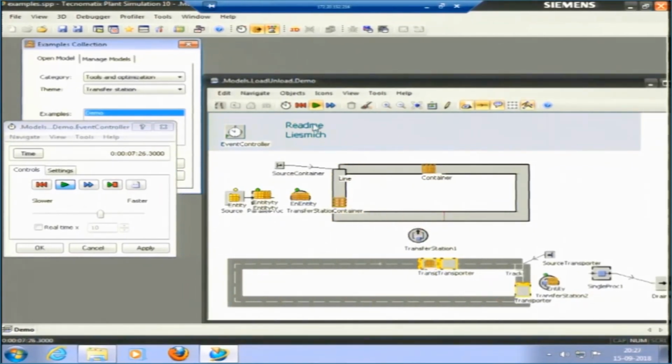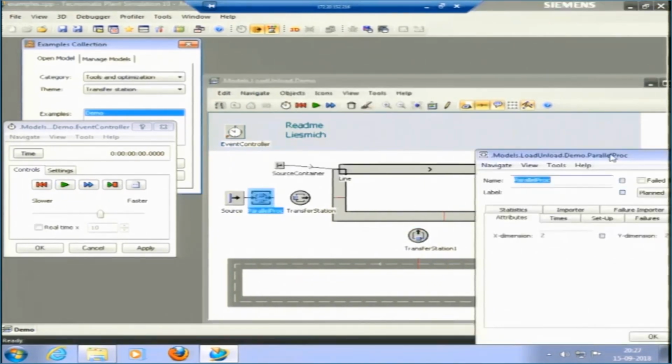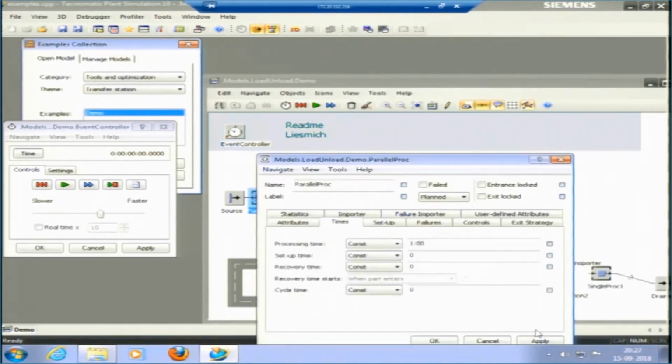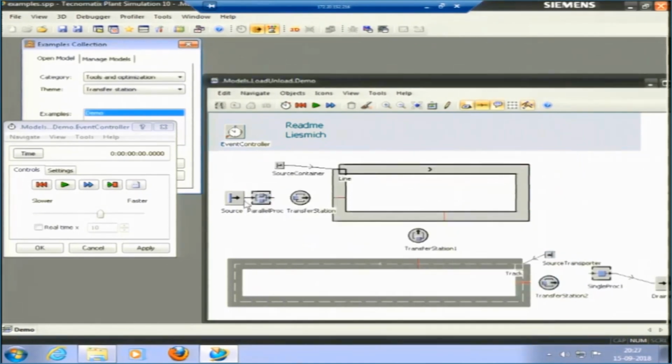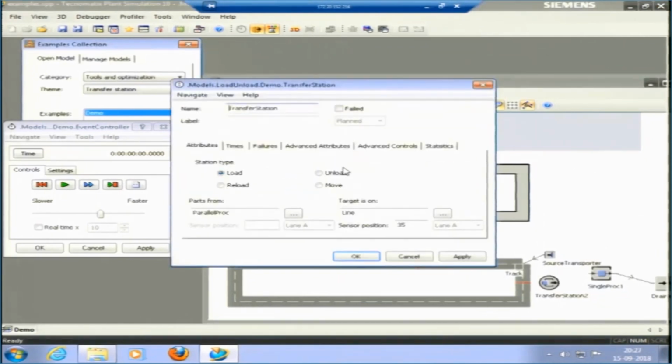Let us first see what are the process parameters here. This is a parallel process in which 2 into 2, 4 processes are there. The time is again the default time, 1 minute. So, from source it comes and the transfer station is there. We need not connect the transfer station. When we see the transfer station, it will load, it will just load the process. It is connected, connect paths from the parallel process.